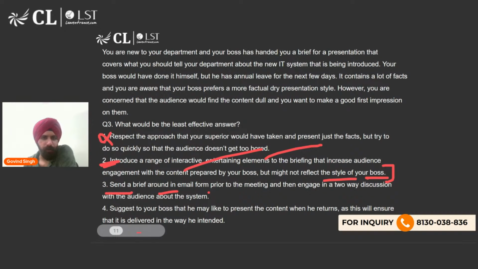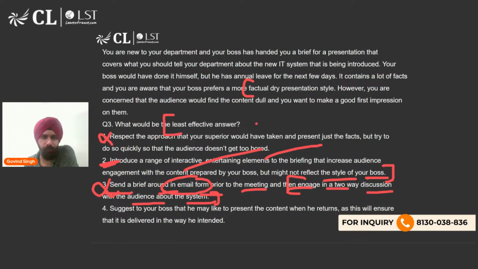Send a brief around in email form prior to the meeting and then engage in a two-way discussion with the audience about the system. This is a good way to satisfy all the criterias. You deliver all the facts in the email and then you engage in a two-way discussion. This seems like an effective way to tackle this problem. So I would rule this out because we want the least effective answer.